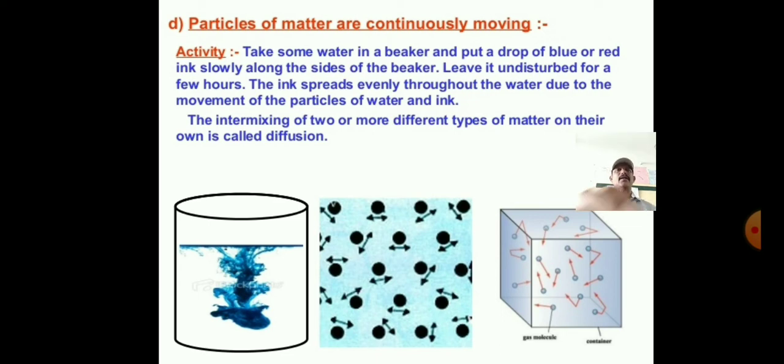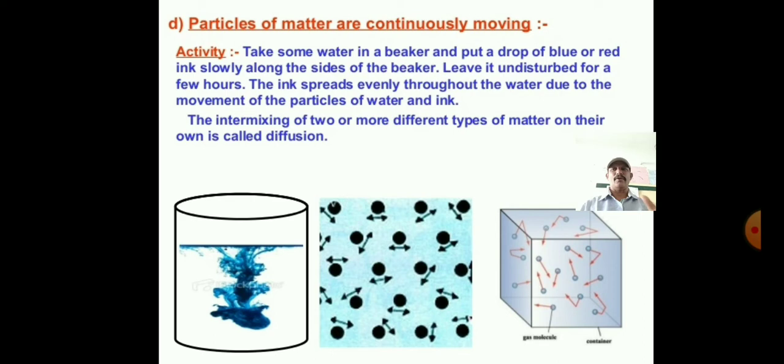Now I'll give some related activities of this nature. Do you know what is the nature here? Particles of matter are continuously moving. Now we go through another related activity. You take an incense stick, put it in any corner of your home and get the smell. From this activity, we concluded that the particles of matter are continuously moving.